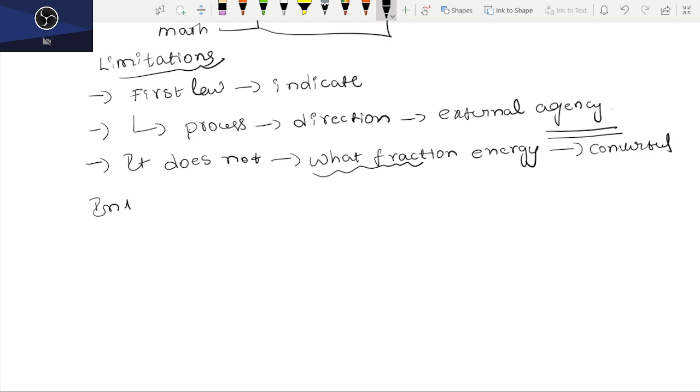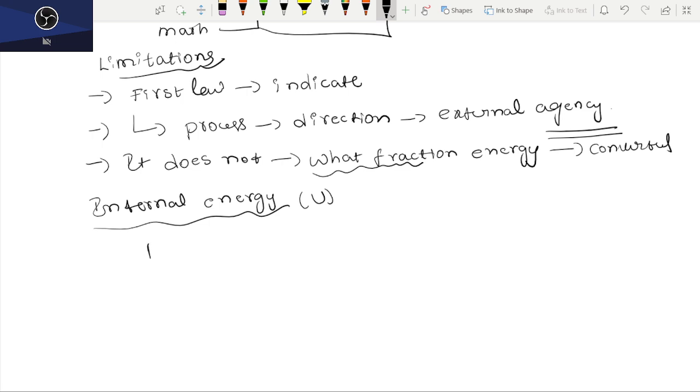One more thing you have to learn here: internal energy. Any system has internal energy, indicated by U. The sum of all energies, both kinetic and potential, except the gravitational energy of the particles in a system, is called internal energy.